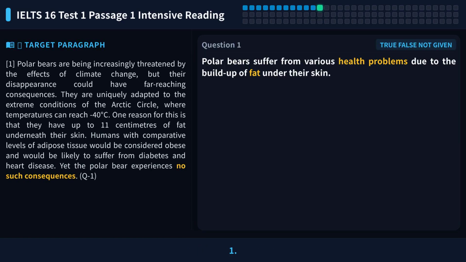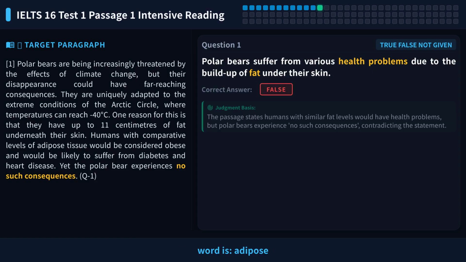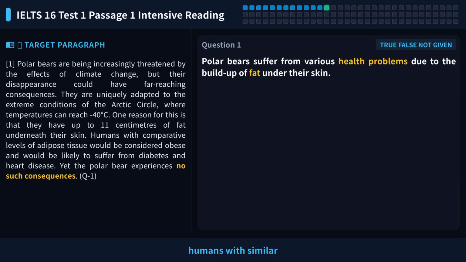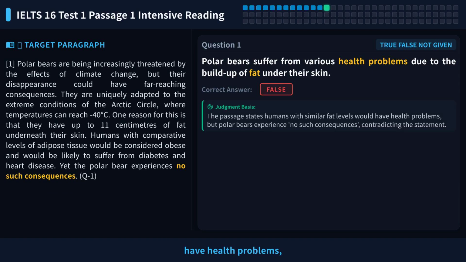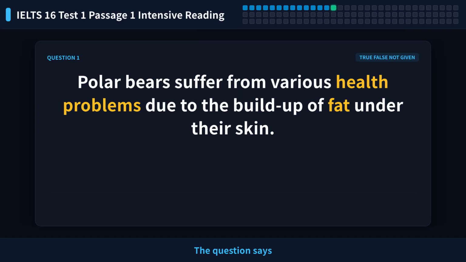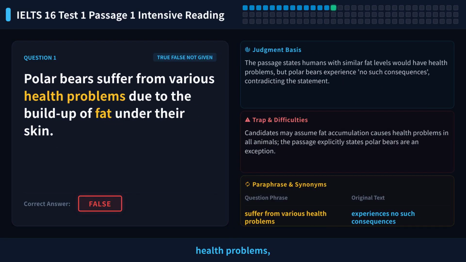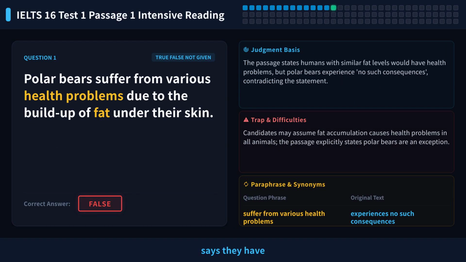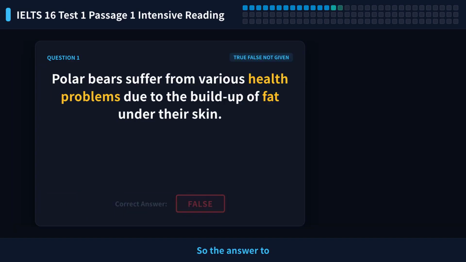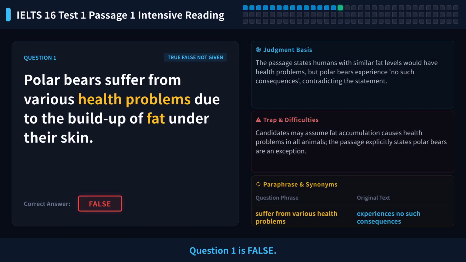Locate paragraph 1. The scanning landmark word is adipose tissue. The passage says, humans with similar fat levels would have health problems, but polar bears experience no such consequences. The original phrase is experiences no such consequences. The question says polar bears have health problems, but the passage says they have no such consequences. This is a direct contradiction, a type of antonym replacement. So the answer to question 1 is false.